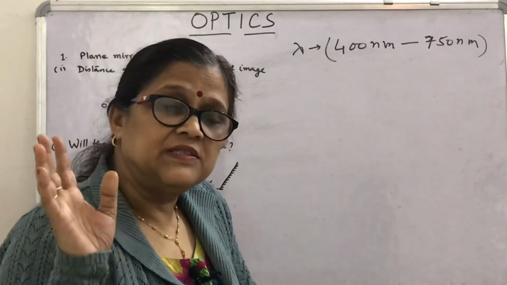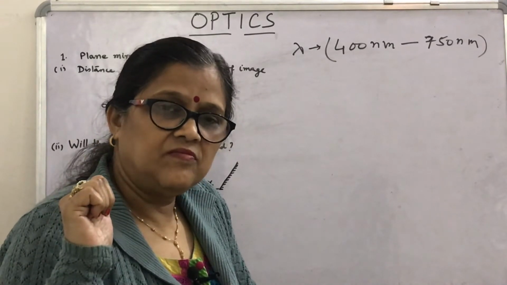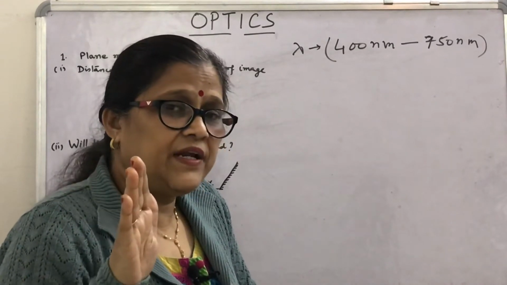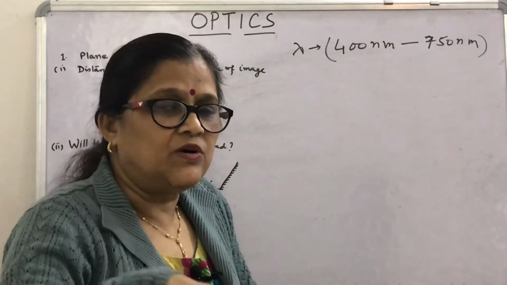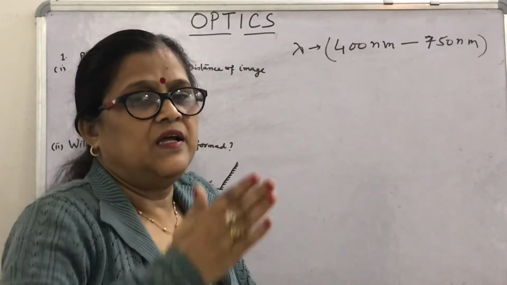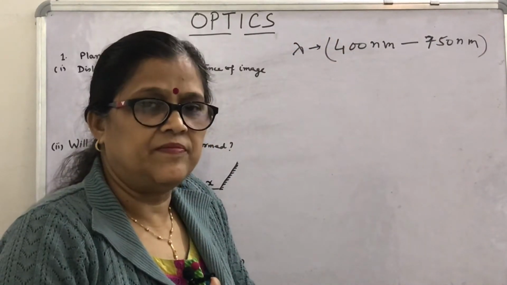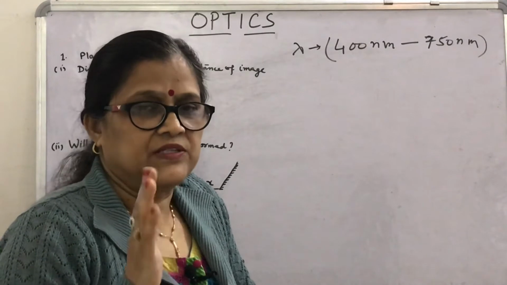Today we will discuss the reflection of light. What is reflection of light? When light falls on a smooth shiny surface, then it bounces back in the same medium. That is called reflection of light.